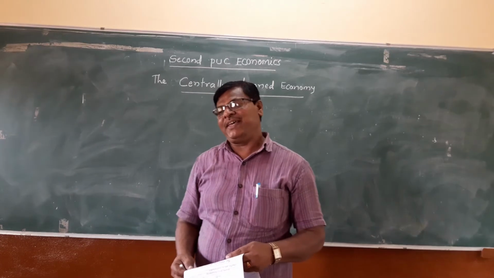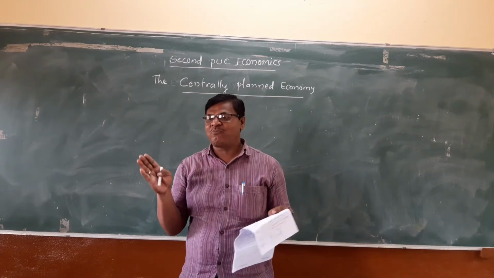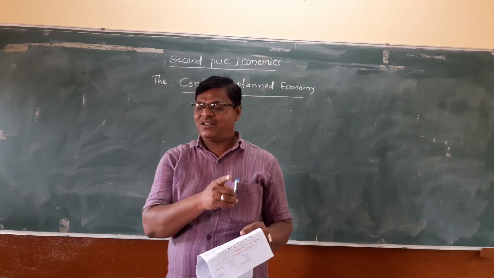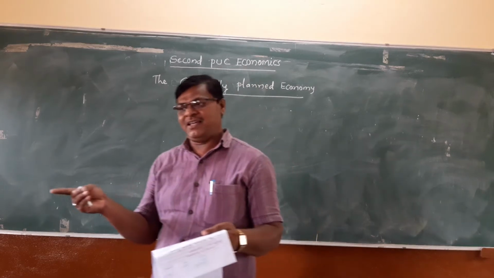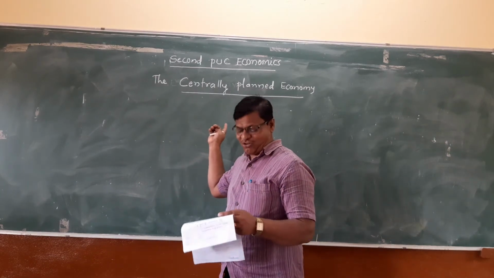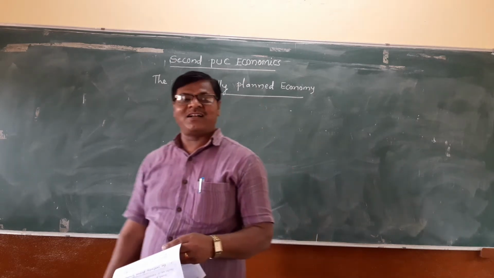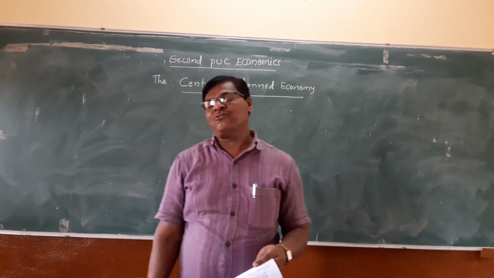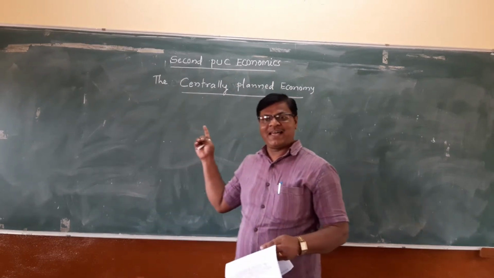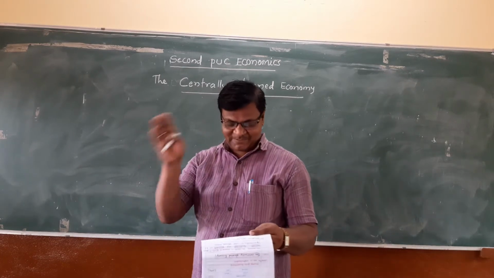An economy in which all the means of production are owned, controlled and operated by the government is called a centrally planned economy. It is completely opposite of capitalism.